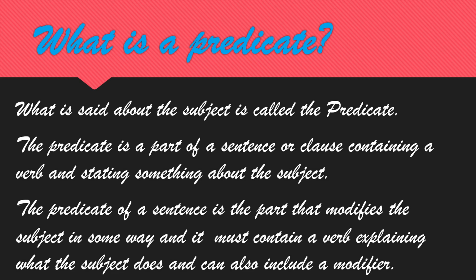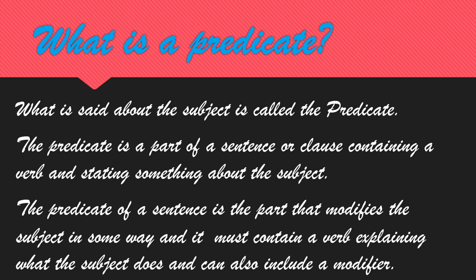Subject is like acting as a head, and the predicate is acting like a body. So without a predicate, a subject cannot stand on its own. Okay. So what is said about the subject is called predicate. Predicate is telling about the subject.